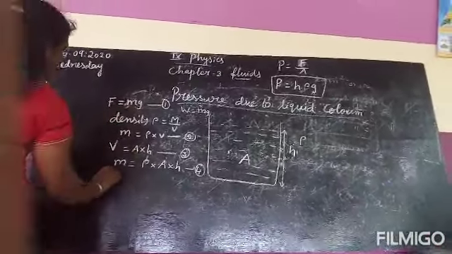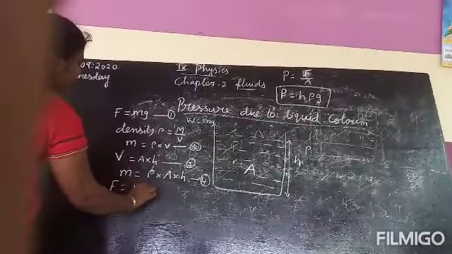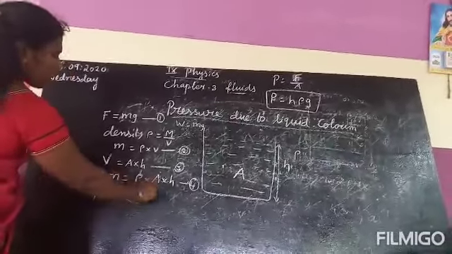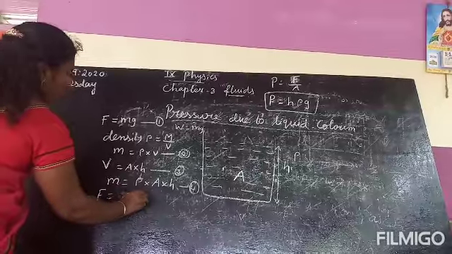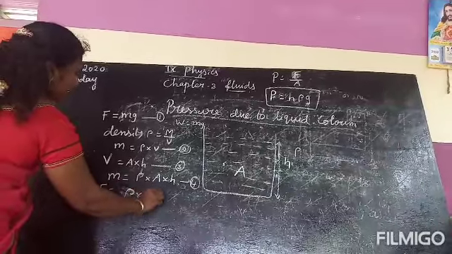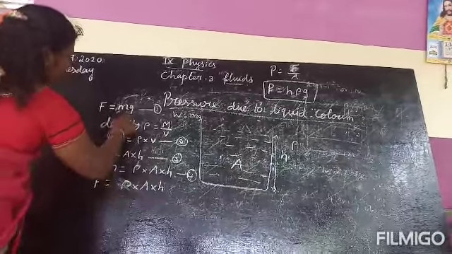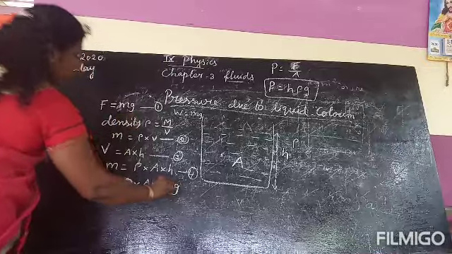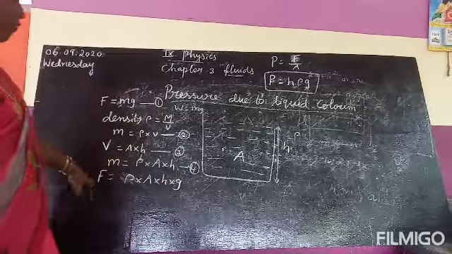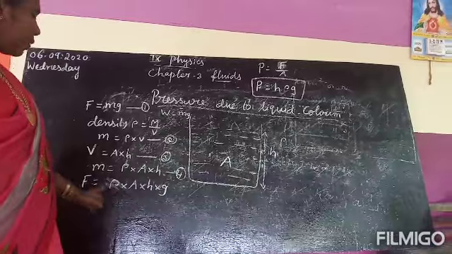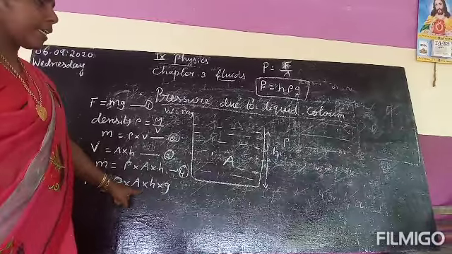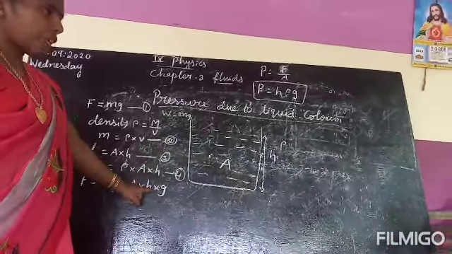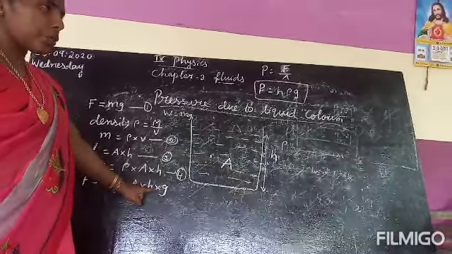So you will get F equal to m. Instead of m, you have to substitute rho into A into h, then g. So what's the value? The force acting on a liquid is equal to the density of the liquid, area of cross section, height of the liquid, and acceleration due to gravity.